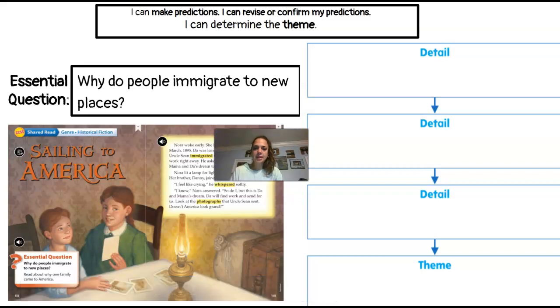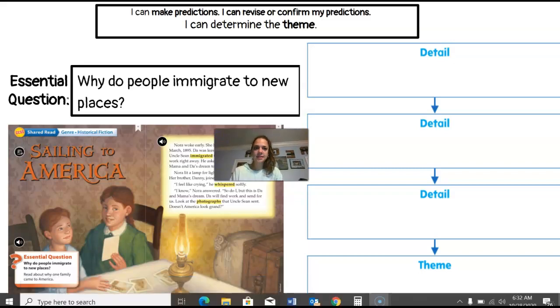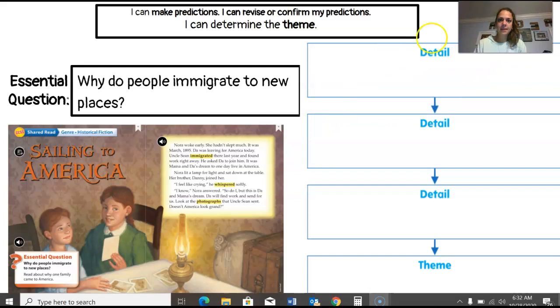The text that we will be looking at today is Sailing to America. And the essential question that we will be thinking about is, why do people immigrate to new places? Well, this question can help us focus on the theme.